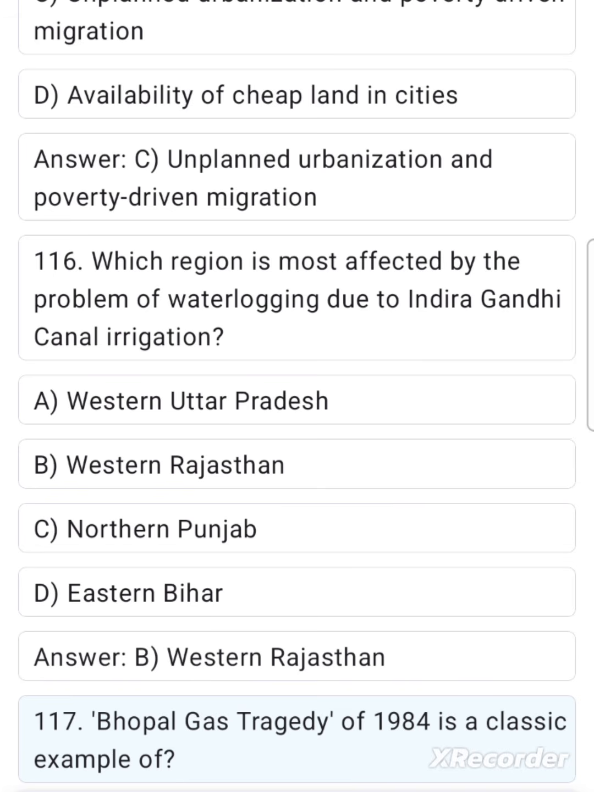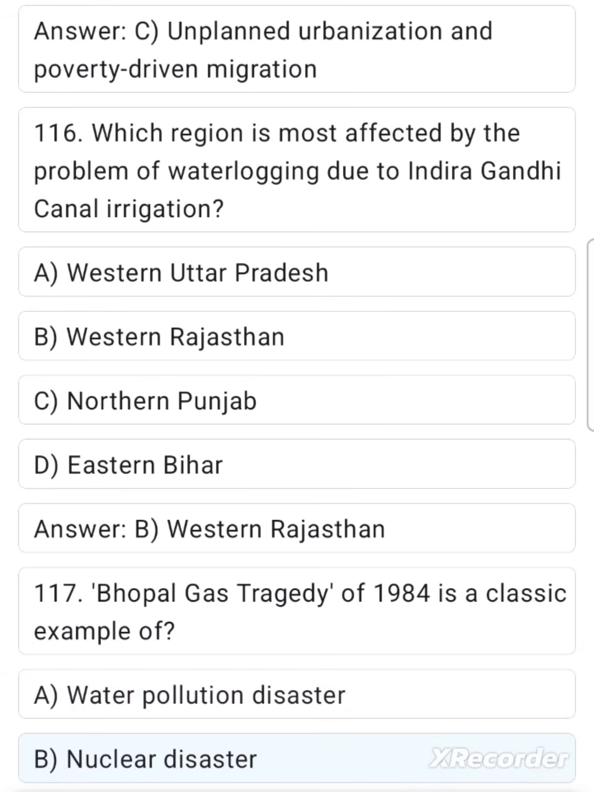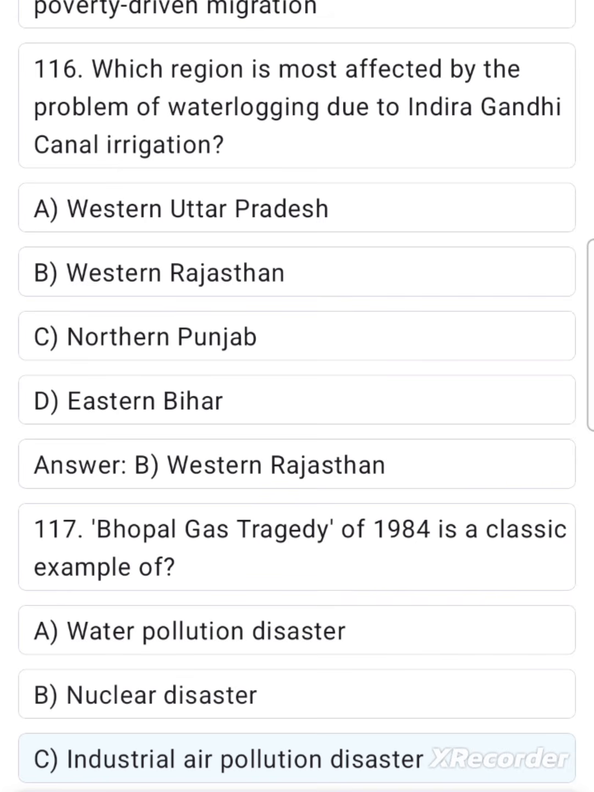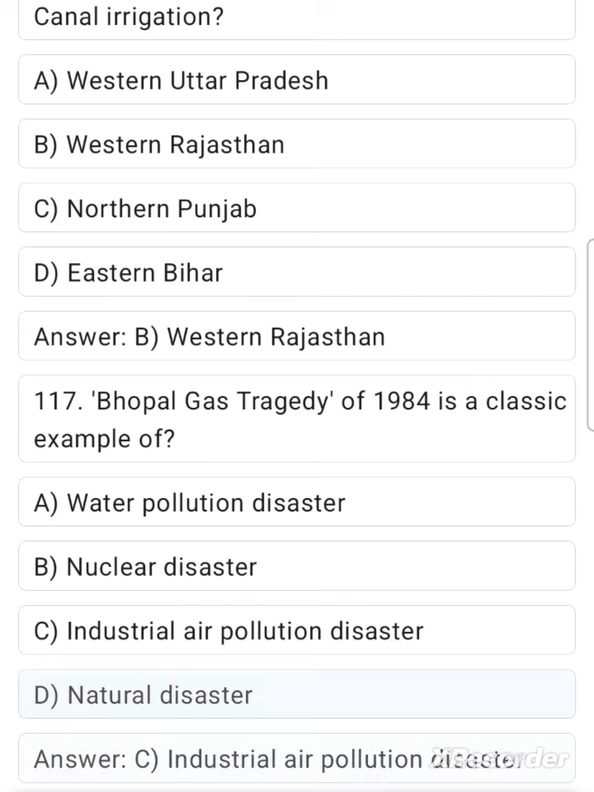117. Bhopal gas tragedy of 1984 is a classic example of A. Water pollution disaster. B. Nuclear disaster. C. Industrial air pollution disaster. D. Natural disaster. Answer. C. Industrial air pollution disaster.